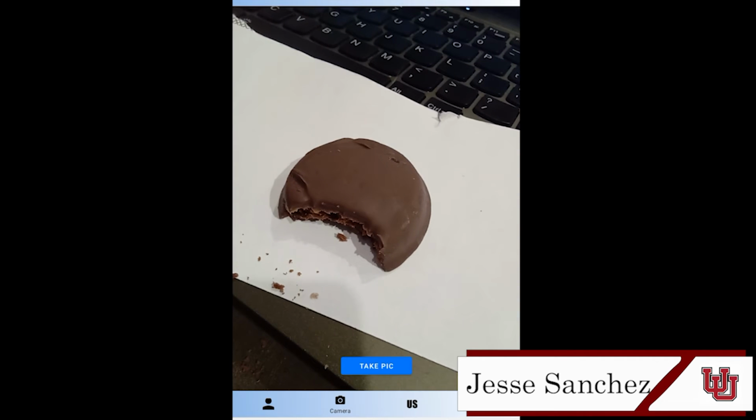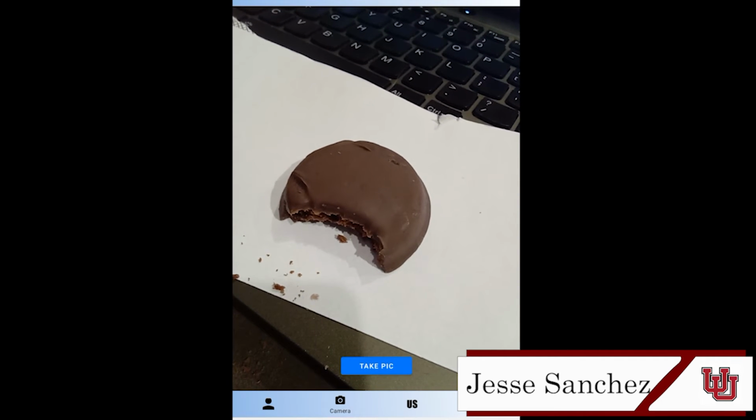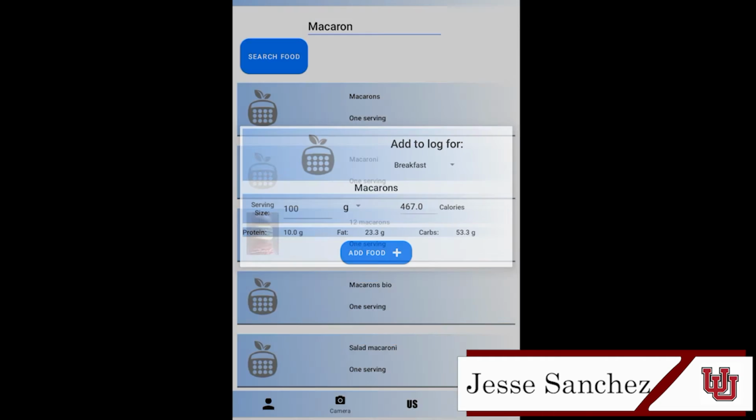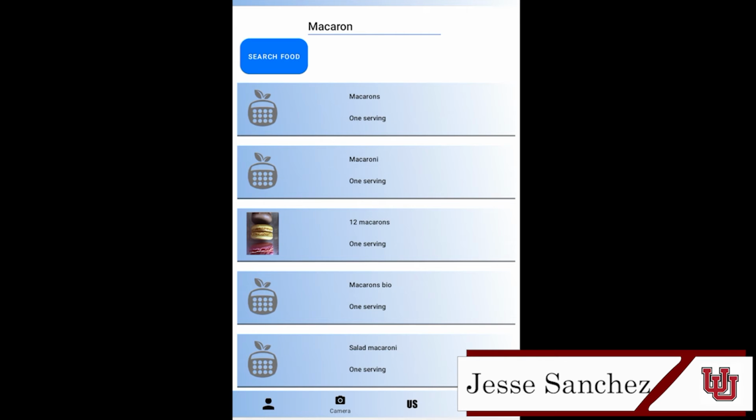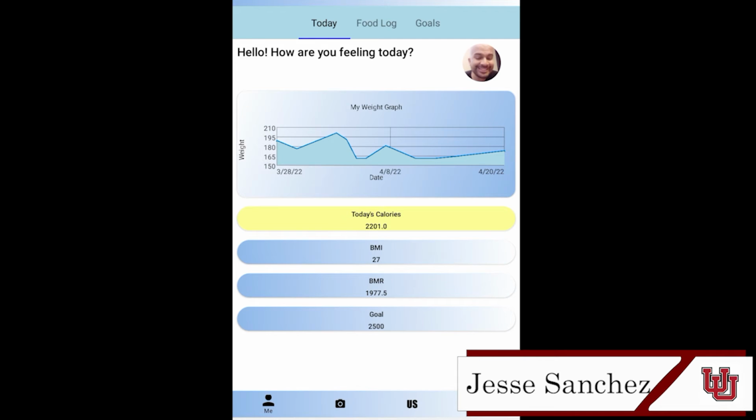Users will also be able to add food items to their food log just by taking pictures of their food and letting the object detection take care of the work. So here we'll just go ahead and choose this, and let's say we add it in as a snack, and we're done. Quick and easy.